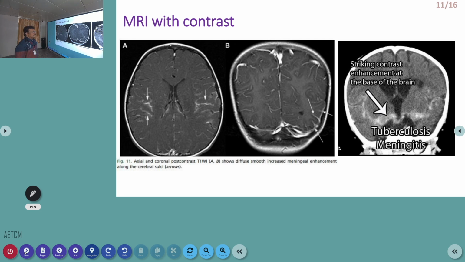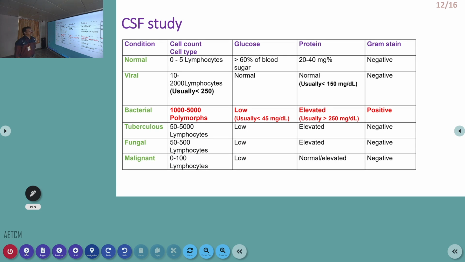So in meningitis, we require an MRI scan with contrast, because when we examine the inflamed meninges in MRI or CT without contrast, you may not get a good finding. When we give contrast, it will be absorbed in the inflamed meninges, and that can be picked up by contrast enhanced CT or MRI. Nowadays, we do MRI for all patients.